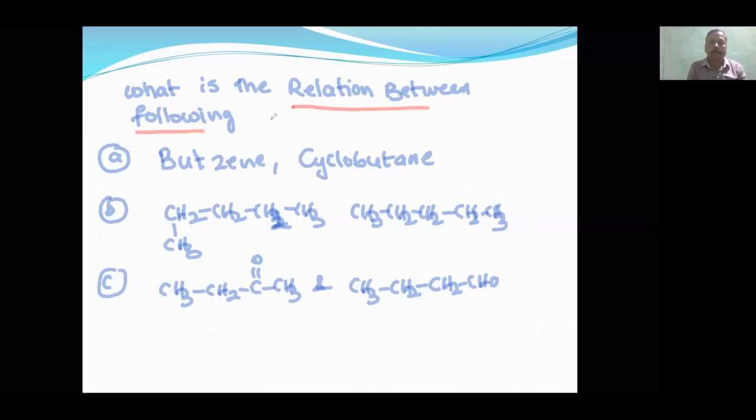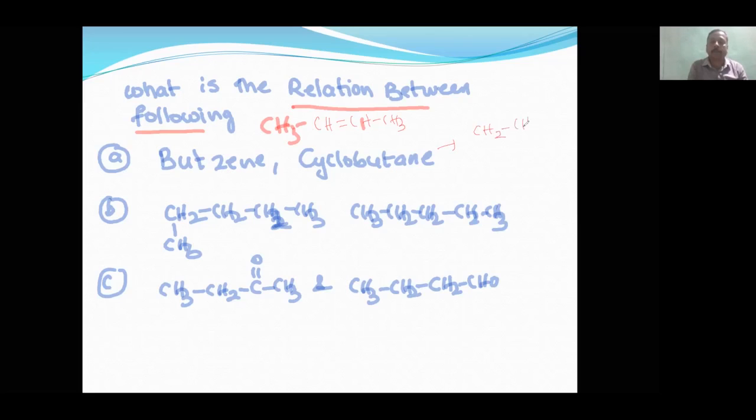Butene will be like this: CH3, CH, double bond, CH, then CH3.